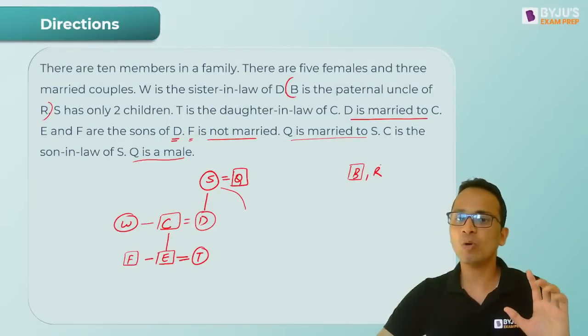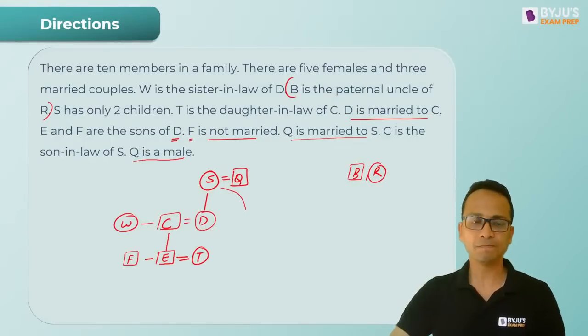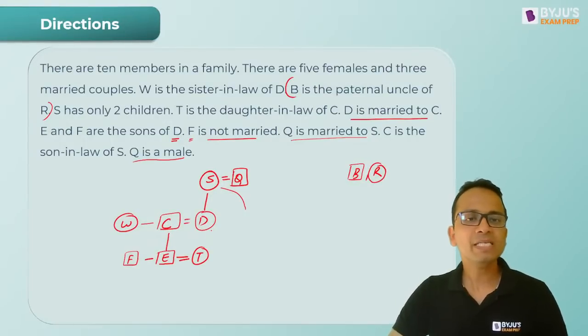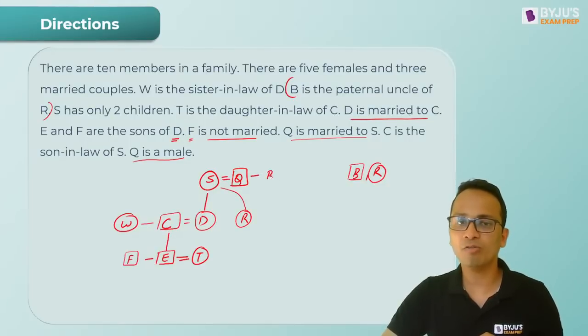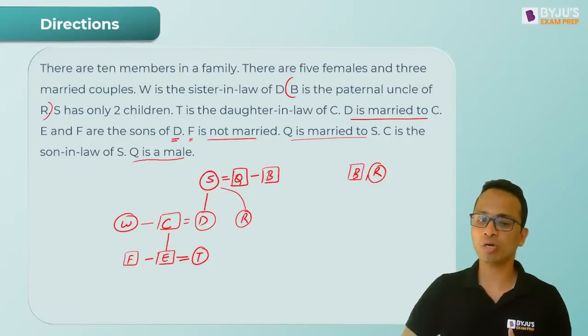5 मेल हो चुके हैं, तो R has to be female. Okay. Now B is paternal uncle of R. Okay. So I can say that R यहाँ पे एक daughter हो सकती है and B can be the brother of Q. इस तरीके से हम ड्रॉ कर सकते हैं.